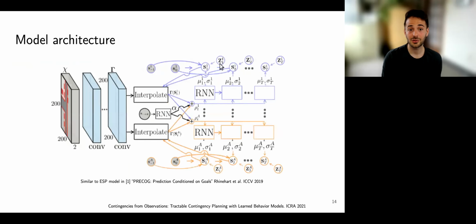Here's a diagram capturing the high-level architecture of our model, which is a flow-based model that transforms samples from an isotropic Gaussian distribution over the latent space into state space trajectories. It takes as input a high-dimensional observation from the environment, which in our case is a 2D representation of LiDAR. It then performs autoregressive one-step predictions for all agents. The output at each step is parameterized by a Gaussian distribution with mean and variance, output by a recurrent neural network.